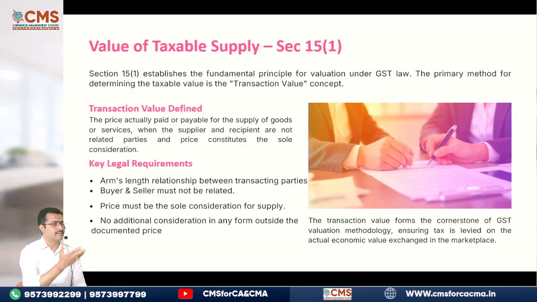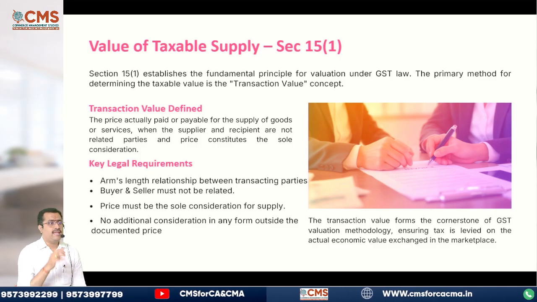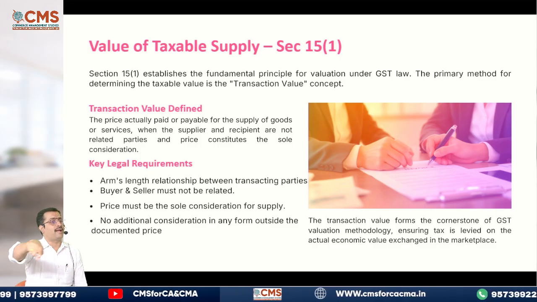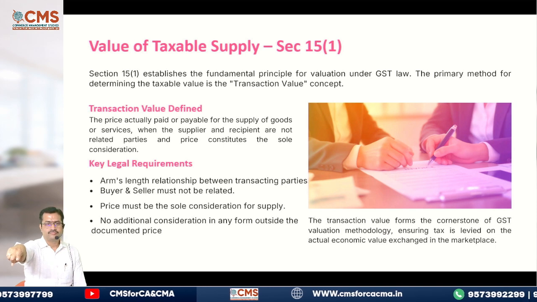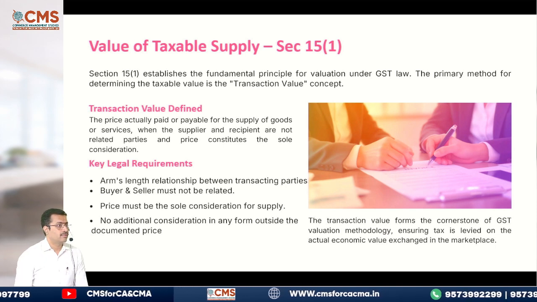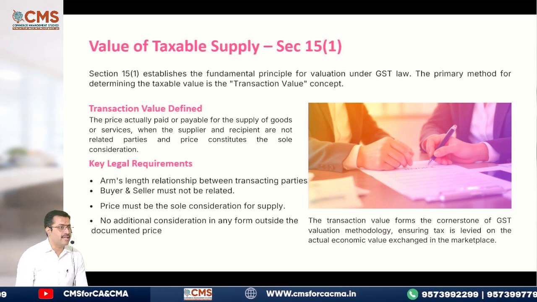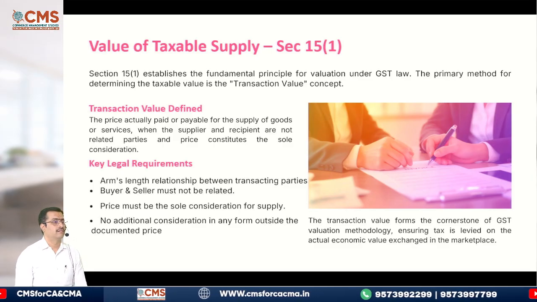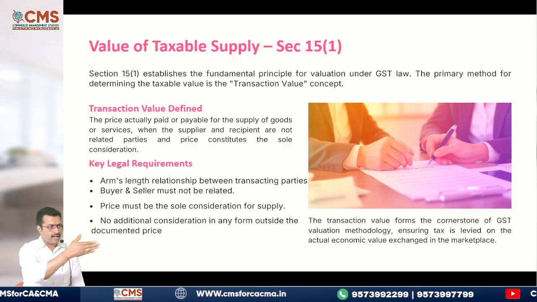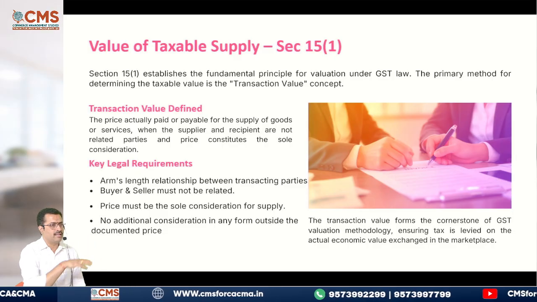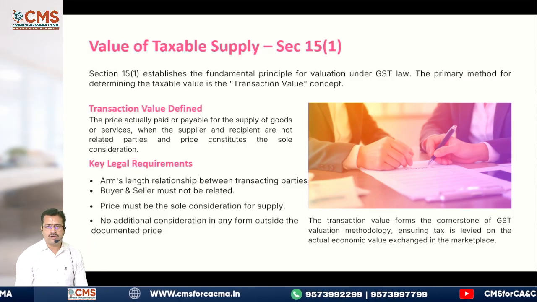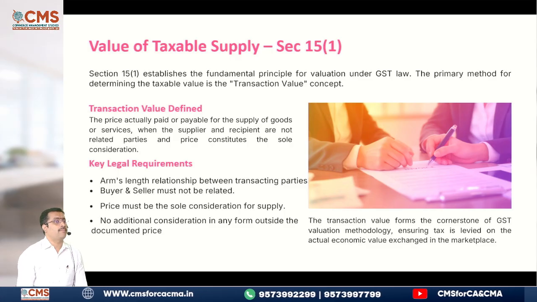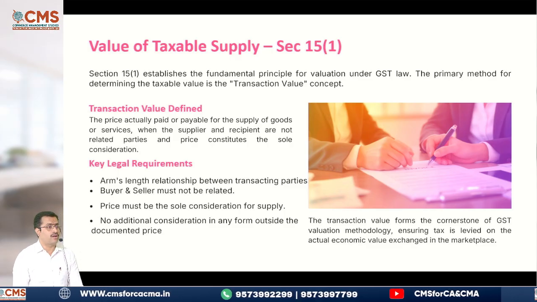Next, any amount which the supplier had to pay, but it was paid by the recipient. That is an obligation of the supplier met by the recipient. Next, any interest or penalty, once it is received by the person, will be included in the supply. Then next is subsidies, except the subsidies received from central government or state government.